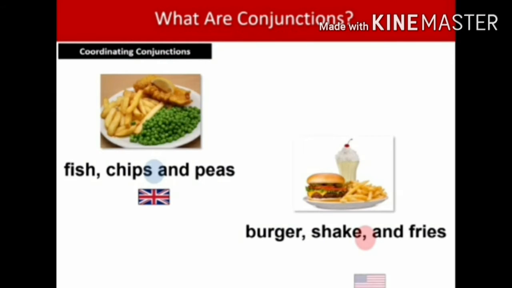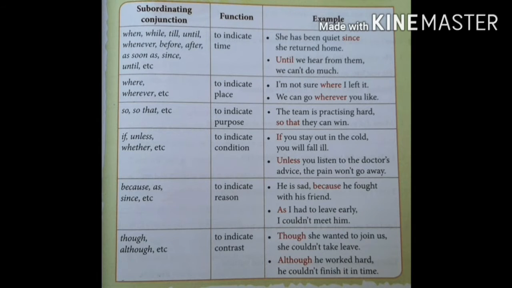You can also see these two sentences. They used a comma before the "and" in one, and didn't use a comma before the "and" in the other. For example, fish, chips and peas. In this sentence, they didn't use a comma, but in the second sentence, burger, snack, comma and fries, they used a comma before the "and". I hope you all will understand the first one, coordinating conjunction.